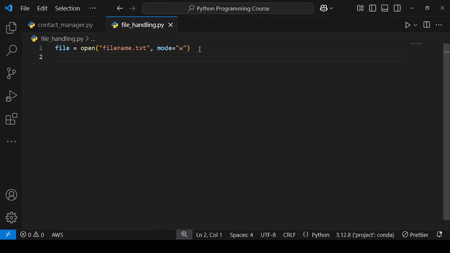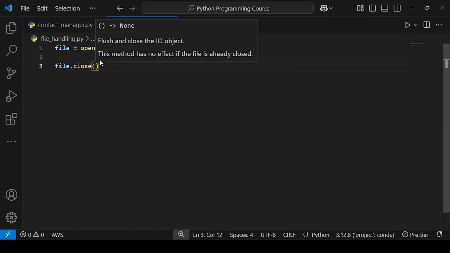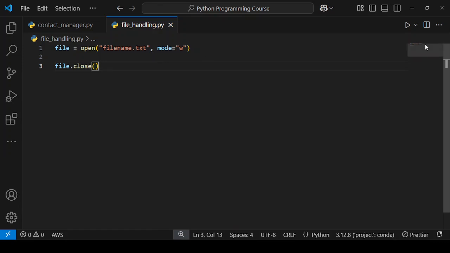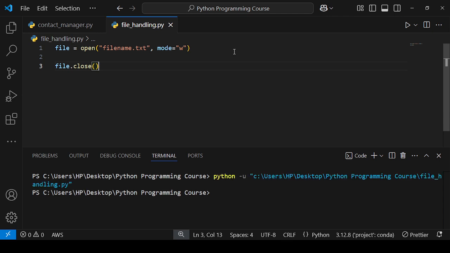After that, I will write file.close. Let's see what happened. I have to add some content also. So that means we have created a file.